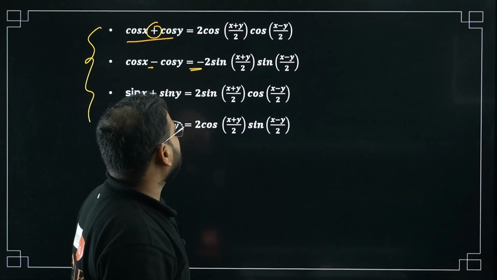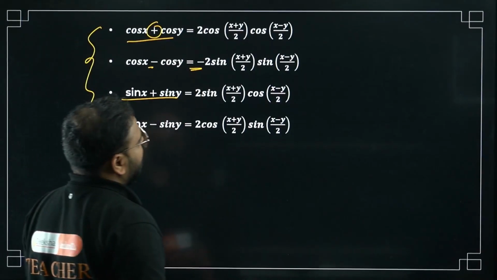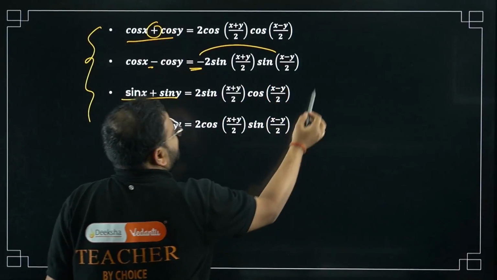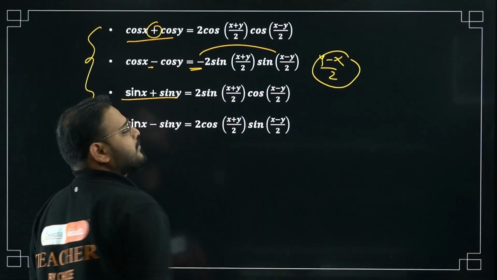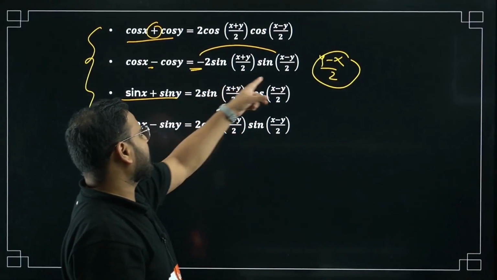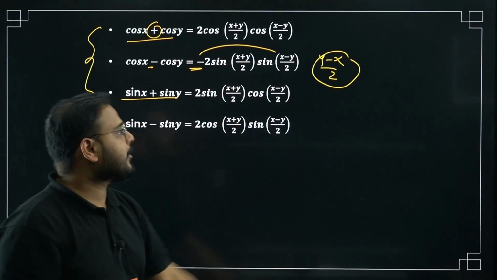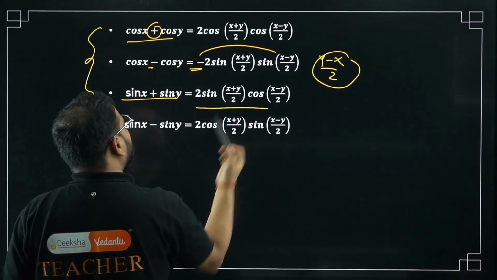Over here, sin x plus sin y. If you don't want to write this minus, what you can do is write y minus x by 2. Don't have to write the sign negative over here. Your choice. Or if you want to keep this without any change, keep a minus sign over here. Very important. Whenever you have sin and sin, you will get both sin and cos.